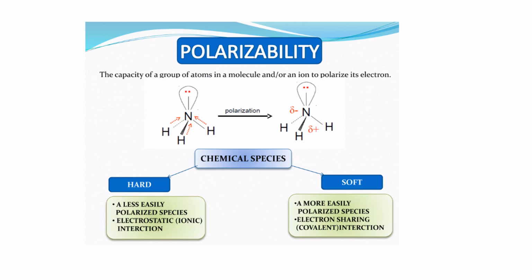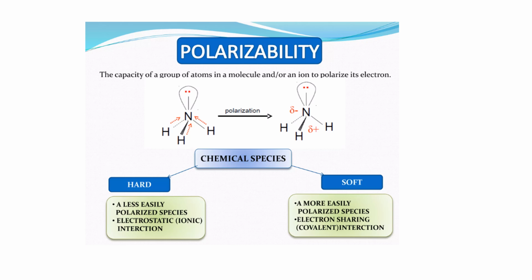Here we have nitrogen and this is hydrogen. Since nitrogen is electronegative, it's pulling the electron density of the hydrogens towards itself, right? So this is nitrogen, which is pulling electron density from the hydrogen. In this manner, it's not the atom which is actually being polarized, it is the molecule which is being